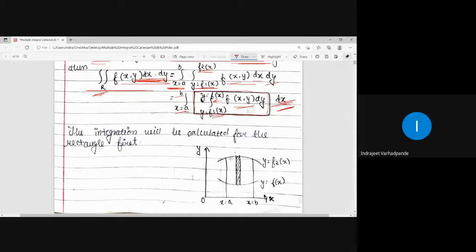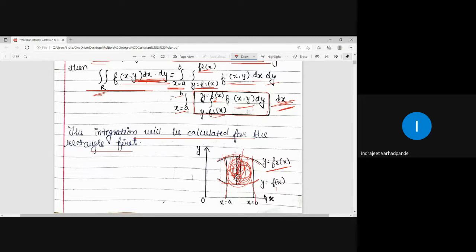Geometrically, if we have to represent it, how will it be? Here it is mentioned that integration will be calculated for the rectangle first and then the outer integral. So here the given first curve is y is equal to f1 of x, the second curve is y is equal to f2 of x. It is bounded between the lines x is equal to a, x is equal to b. So our region of integration is between this, and hence this vertical strip is drawn.